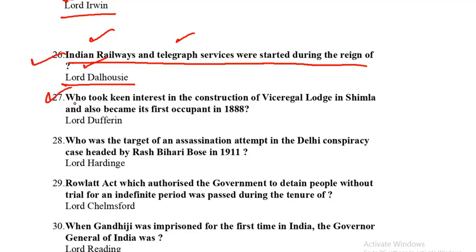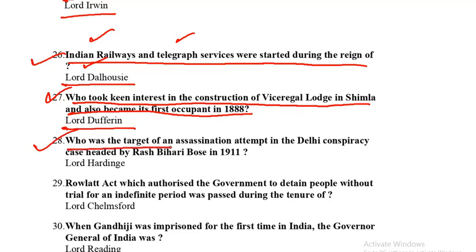Next question is who took keen interest in the construction of Viceregal Lodge in Simla and also became its first occupant in 1888? My answer is Lord Dufferin. Next question is who was the target of an assassination attempt in the Delhi conspiracy case headed by Rashbehari Bose in 1911? So during this assassination attempt, who was the target? It was Lord Hardinge. He was the target.